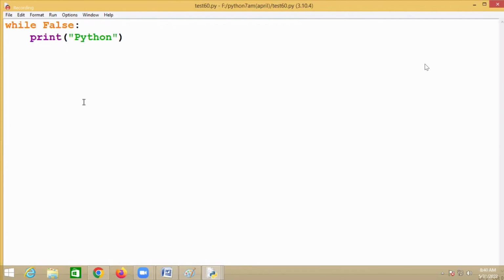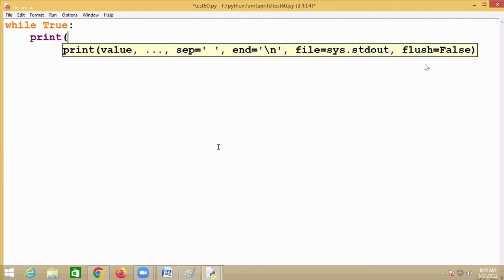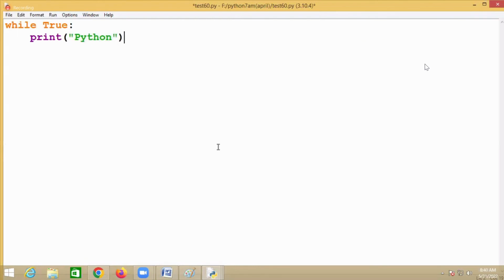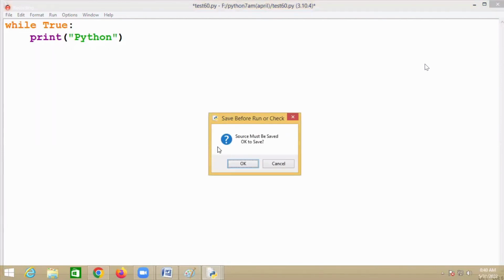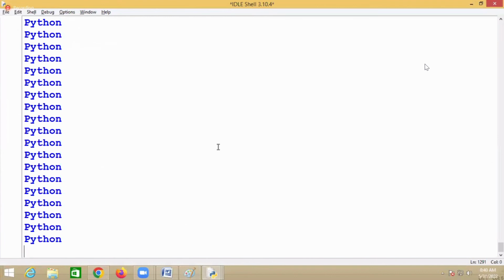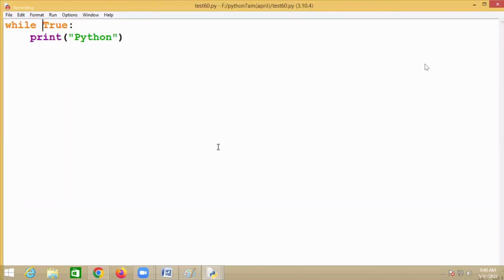Okay, now if I'm writing while True, and I'm saying print Python, True means, is True a constant or not? Yes. So how many times is this loop executed? Infinite times, because True means True only, right? True, print Python, True, print Python. It will keep on printing Python infinite times. Suppose I said while True, and in this I write one statement, pass. How many times?